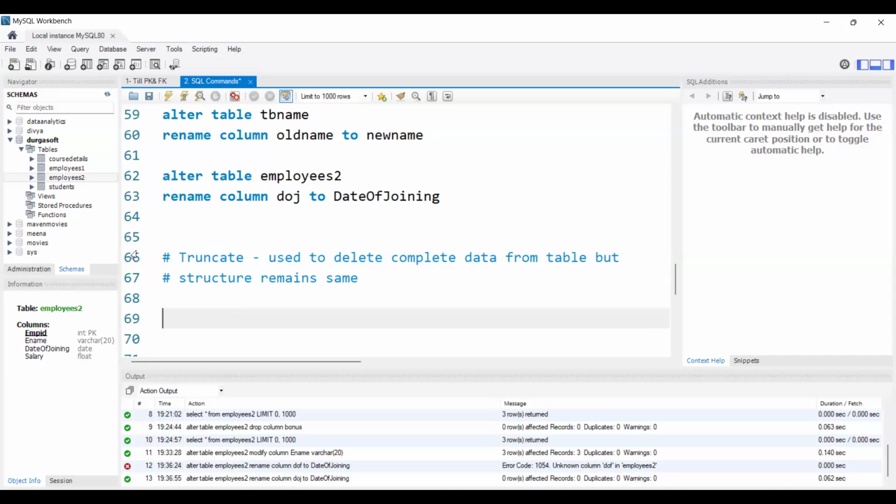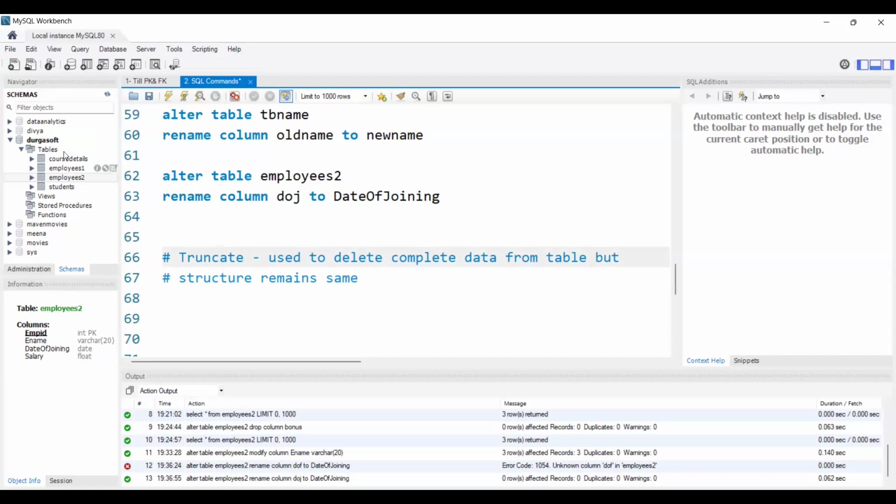Let's see. I mean, after dropping the table, if I run the select command, I used to get an error. But here I won't get any error, right? No, we will get an error. Here we got it, right? It means the table does not exist. In truncate also we will get an error? No, in truncate we don't get an error. Whenever we use truncate and after doing truncate we give the select statement, it will show us the structure.